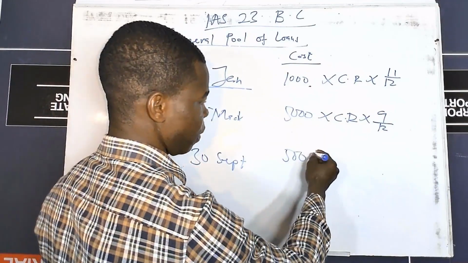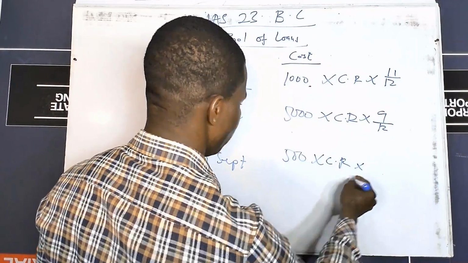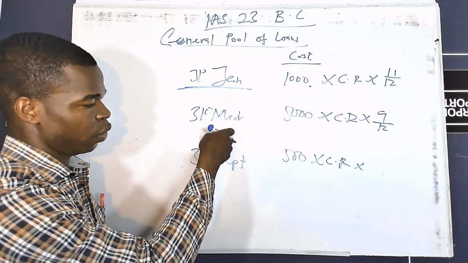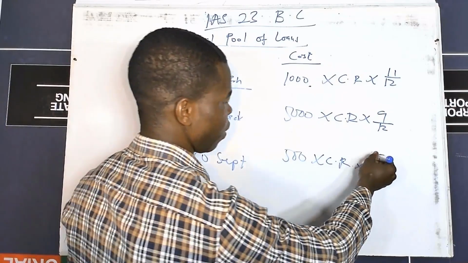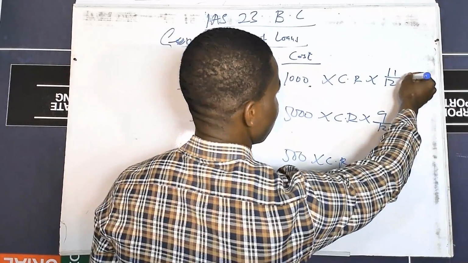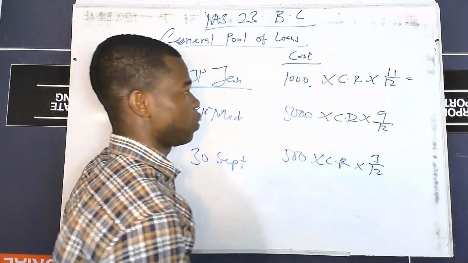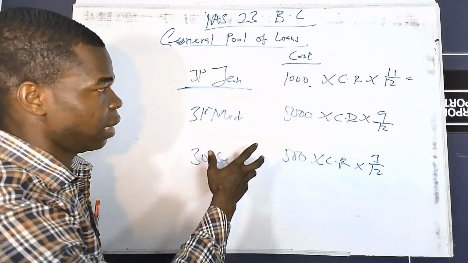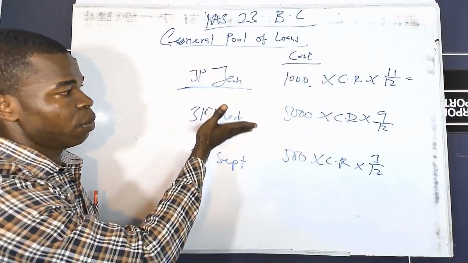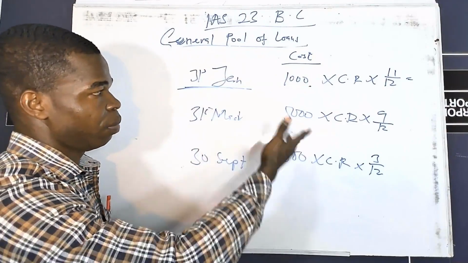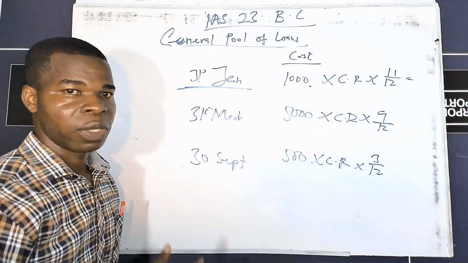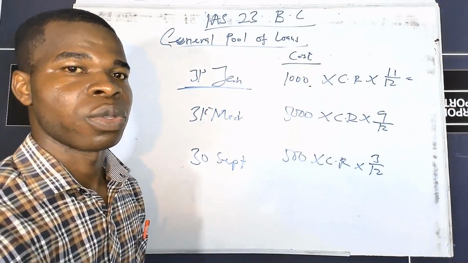For the last one, the same thing: you charge your capitalization rate and look at the number of periods left, so it will be October, November, December, which is 3 over 12. The summation of all these gives you your borrowing cost. So these are instances where the expenditure on the asset is paid in different periods, so you are supposed to take the periods into consideration.